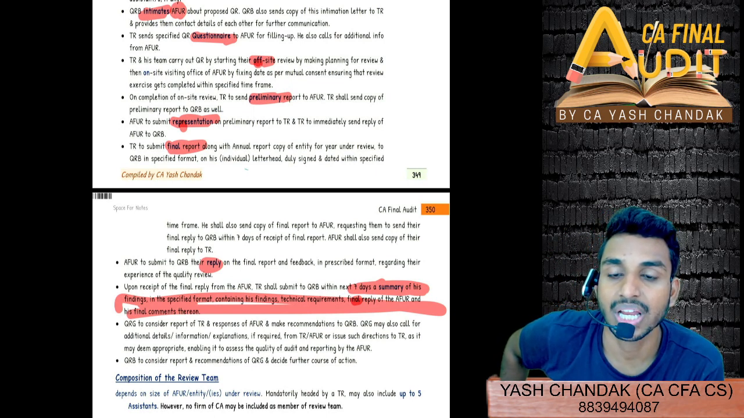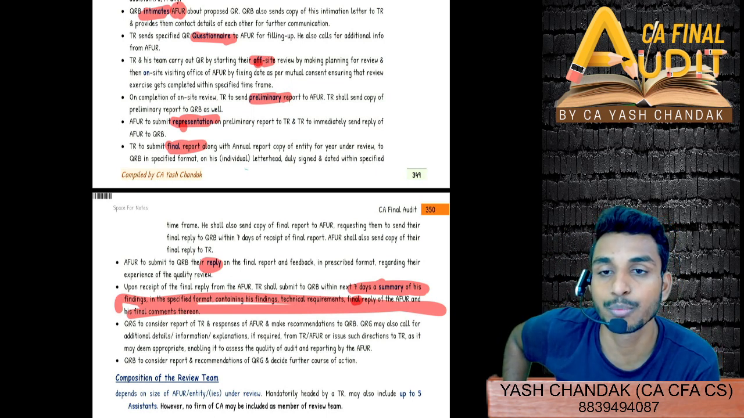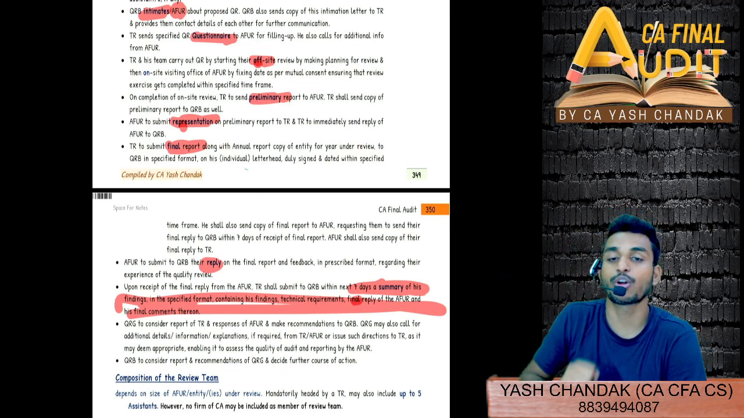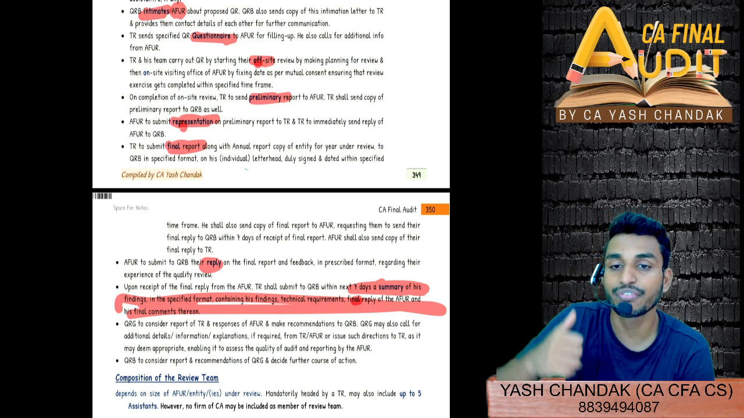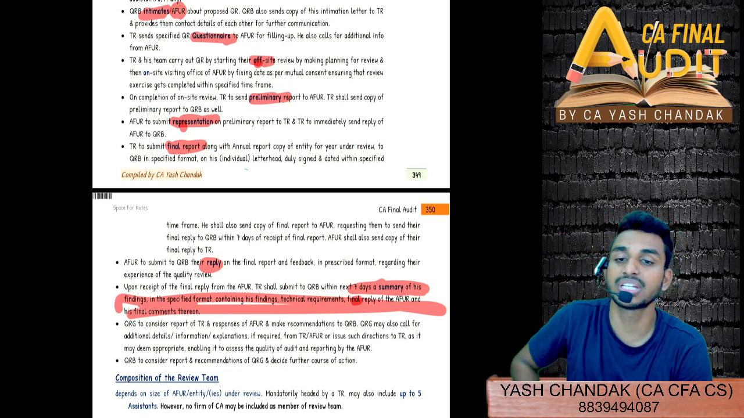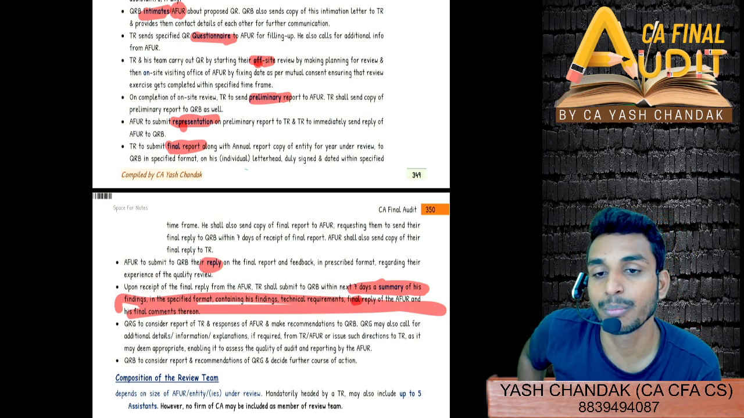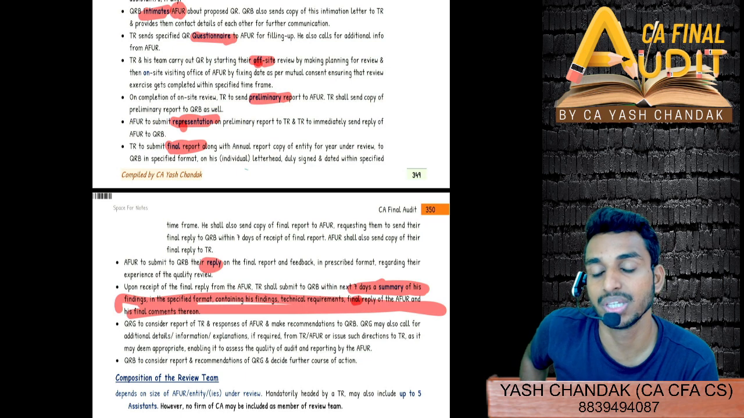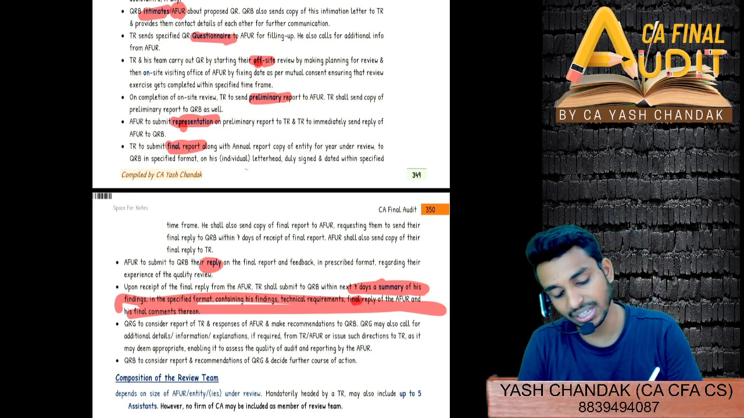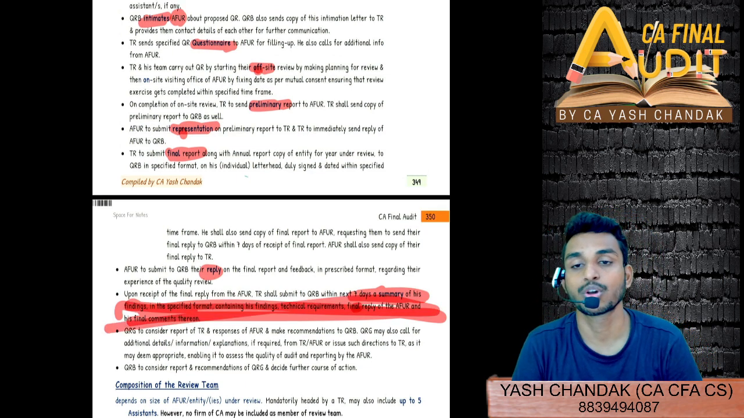AEIQOPRFRS. Last PR: P for preliminary report, R for representation received back from the AFUR. Similarly, F for final report and R for reply or representation received back from the AFUR to the quality review board. And for S we have what? Summary of the findings that he obtained in his quality review.